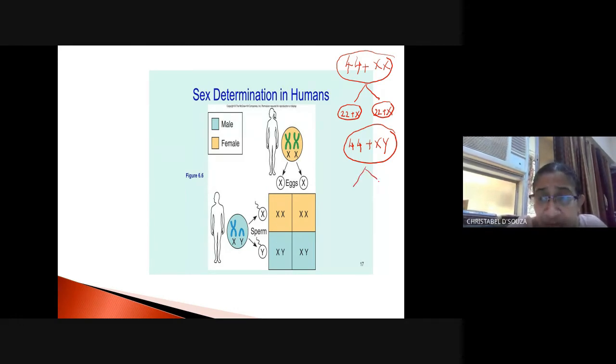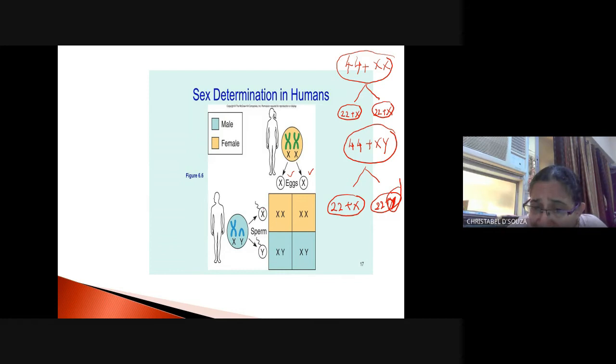And this is the female. And a male can produce 22 plus X or 22 plus Y. The sperm can either have an X chromosome or a Y chromosome. But the eggs always have the X chromosome because they are egg cells, right? And there is no Y in the human female. So they always produce eggs which have 22 plus X. Now the sperm can have X or it can have Y.